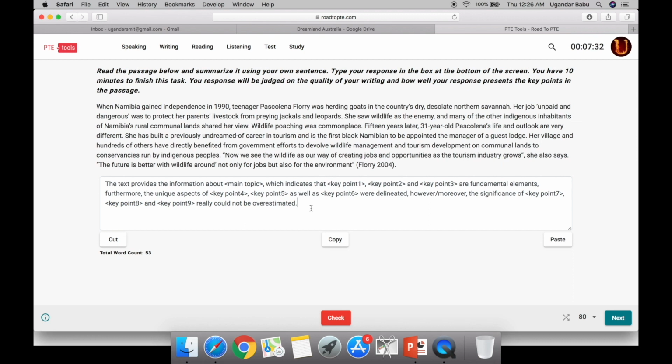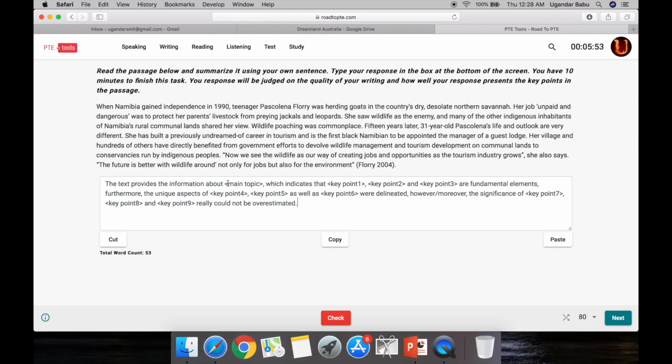Now I am going to identify the main idea. When Namibia gained independence in 1990, teenager Pascalina Flory was herding goats in the country's dry, desolate northern savanna. Her job, unpaid and dangerous, was to protect her parents' livestock from preying jackals and leopards. Okay, so based on this we can understand it's about the job of Pascalina. So mention that here.